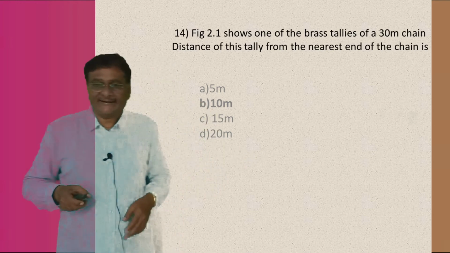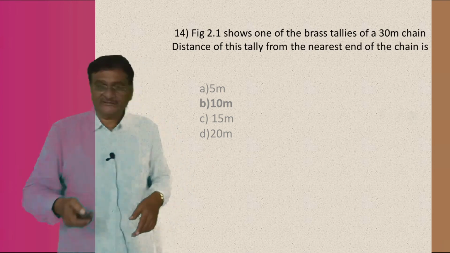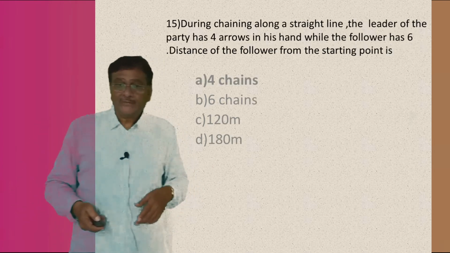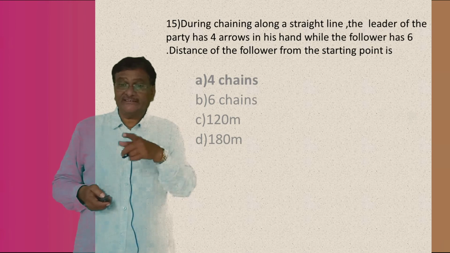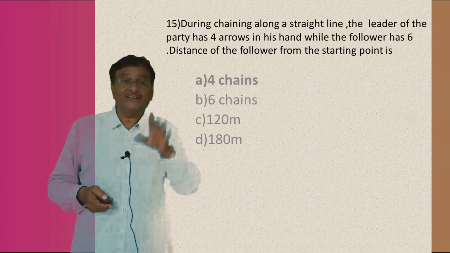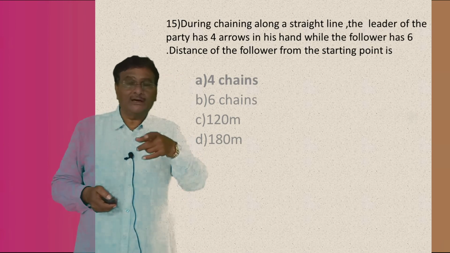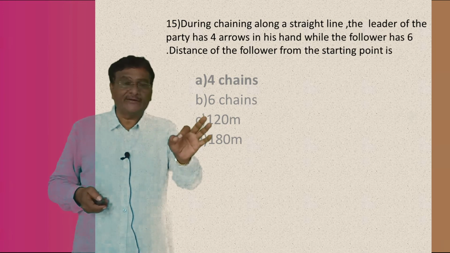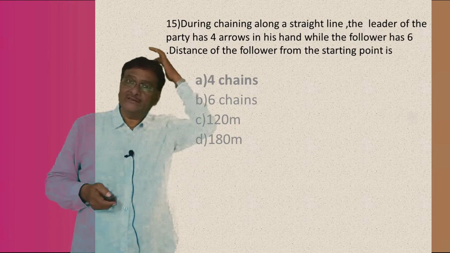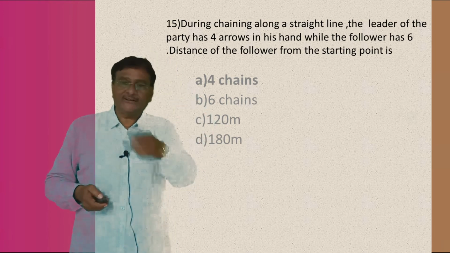10 meter is the right answer, that is answer number B is the right answer. Okay. Next, during chaining along a straight line, the leader of the party has 4 arrows. I already told you about the instruments used in chain surveying. These arrows are also instruments used in chain surveying. What is the question? Let us solve.